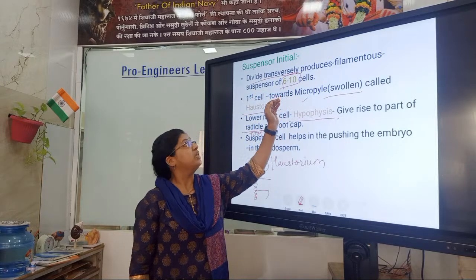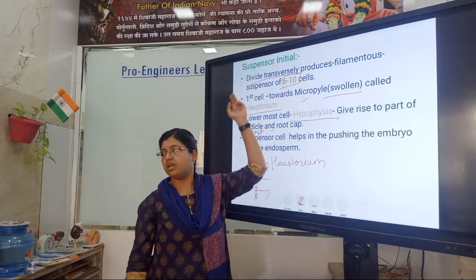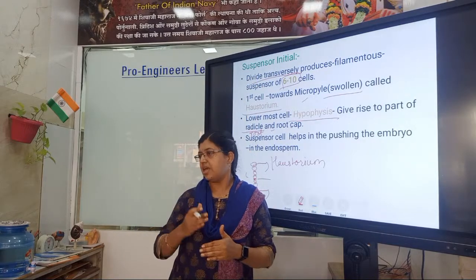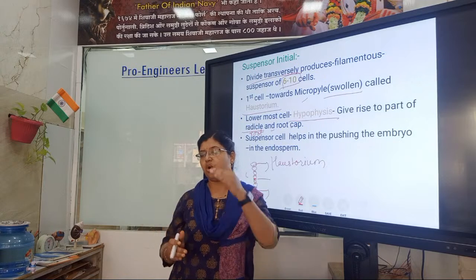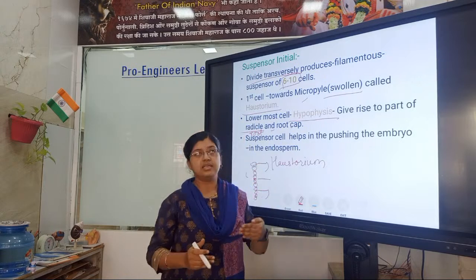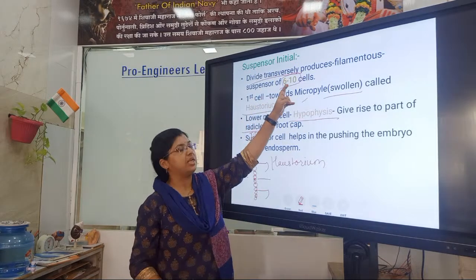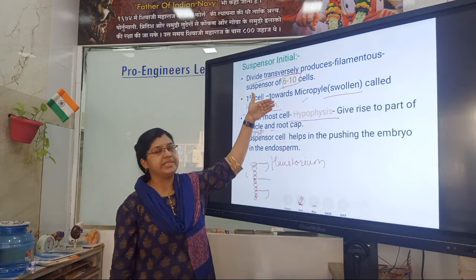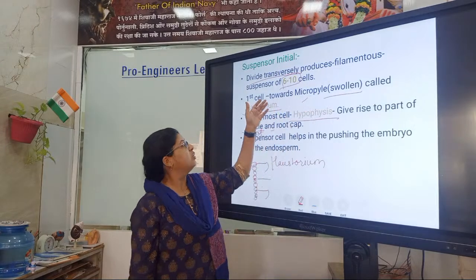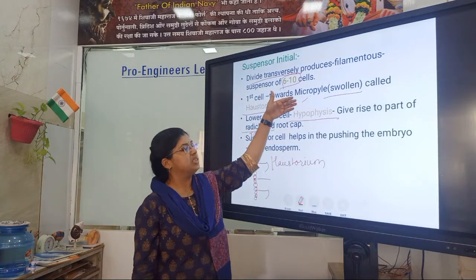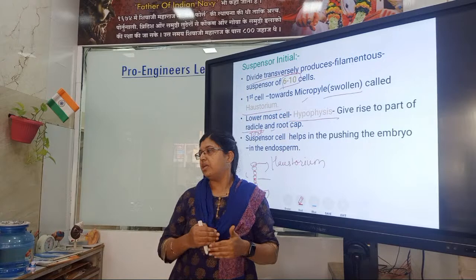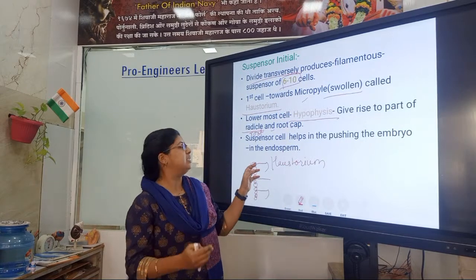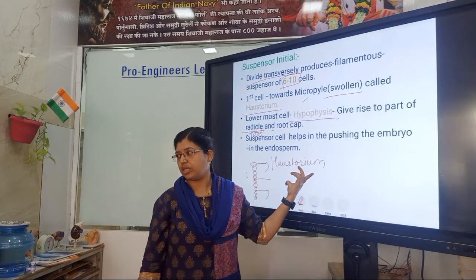The suspensor initial divides transversely to form filamentous suspensor cells of 6 to 10 cells. The first cell towards the micropylar end becomes swollen, and that cell is called the haustorium.